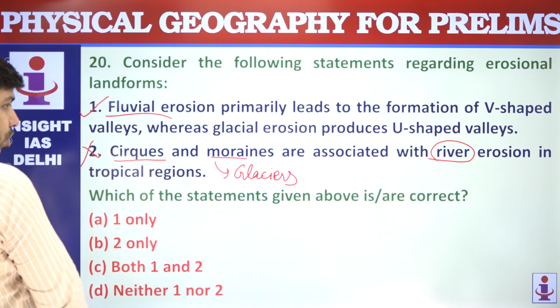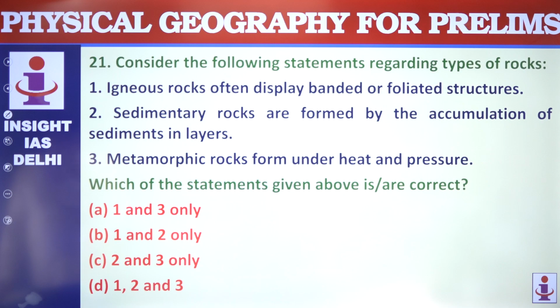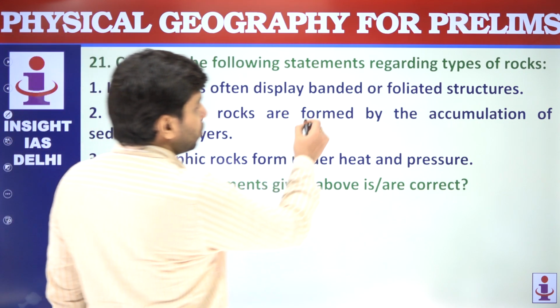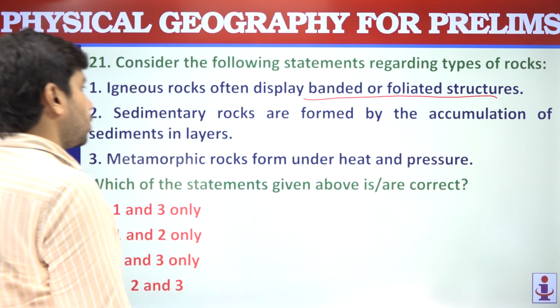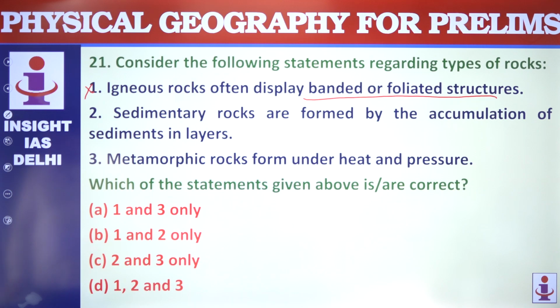That makes this statement not correct. Only one is correct. Next question is on types of rocks. Igneous rocks often display banded structure. Banded and foliated structures are not a feature of igneous rocks because banded or folded appearance is a hallmark of metamorphic rocks. Metamorphic rocks का है वो, igneous का नहीं है. That's why statement 1 is not correct.